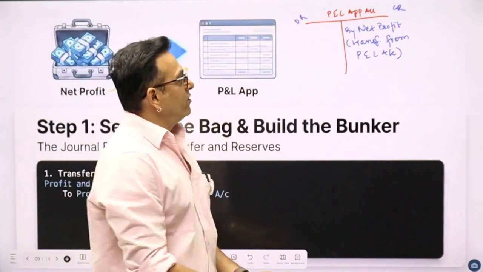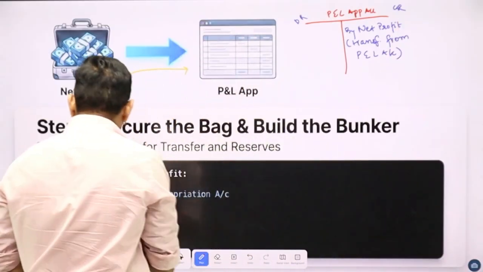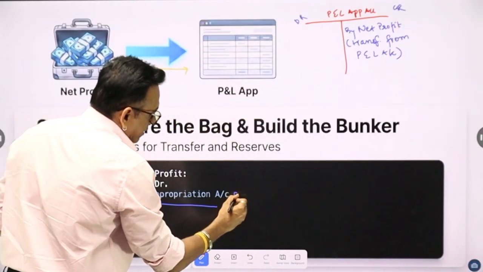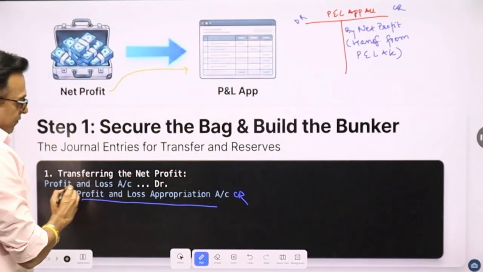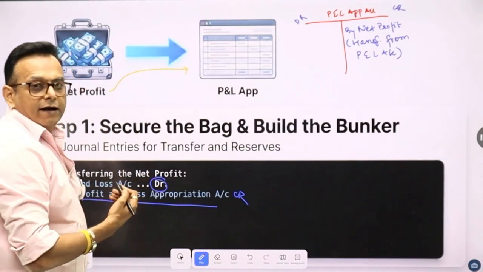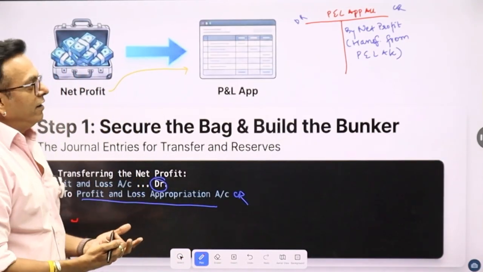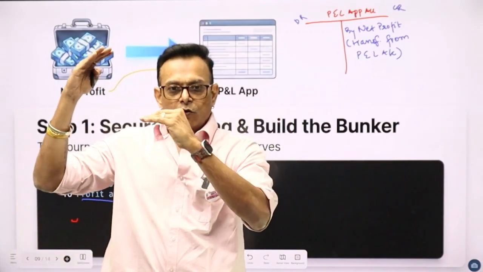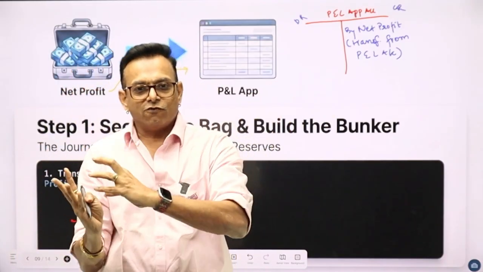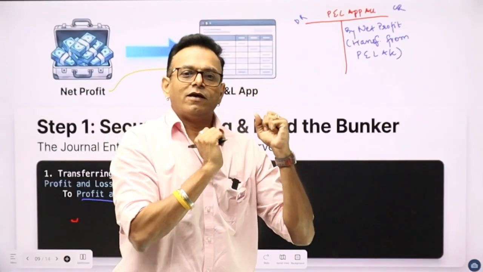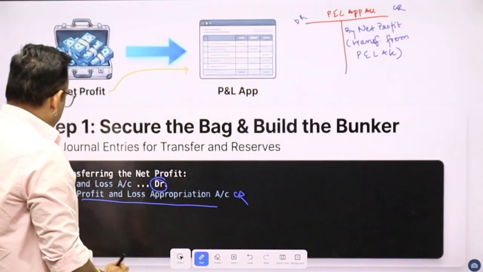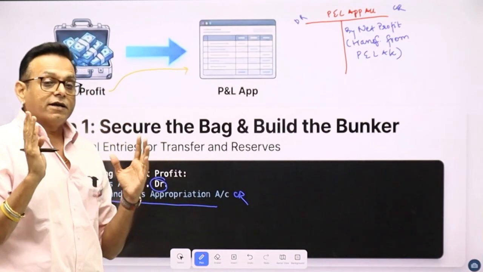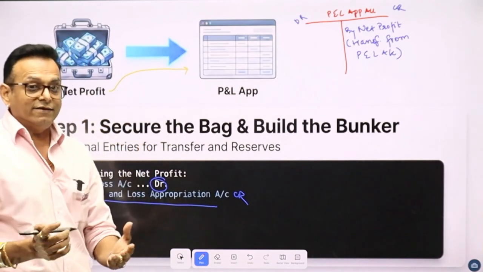So what's the journal entry? Directly you can make the journal entry: profit and loss appropriation account will be credited and profit and loss account will be debited. A very simple entry: profit and loss account debit. So we will close the profit and loss account and transfer the profit to profit and loss appropriation. Dear students, you need to remember all these entries. It can come in the exam, high chances.